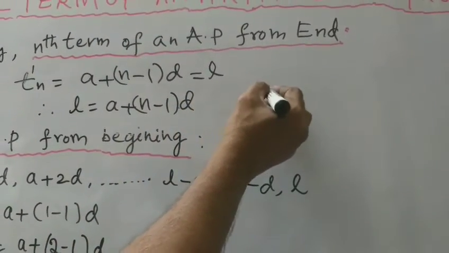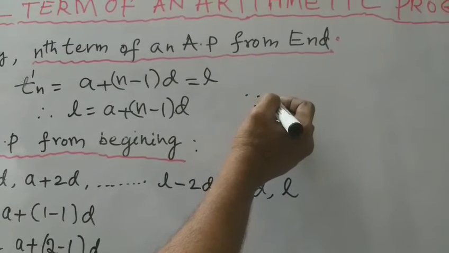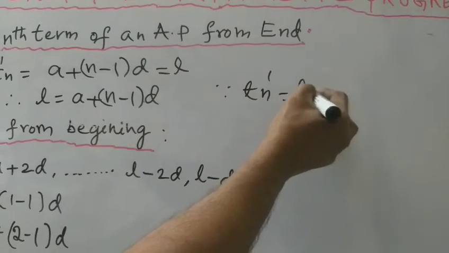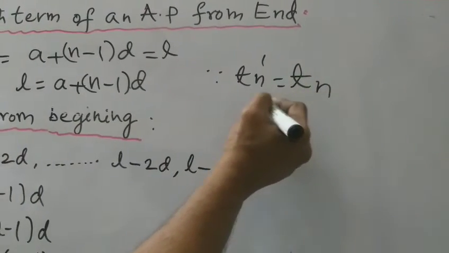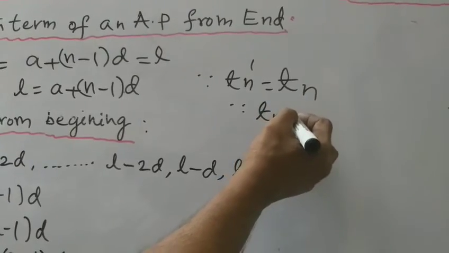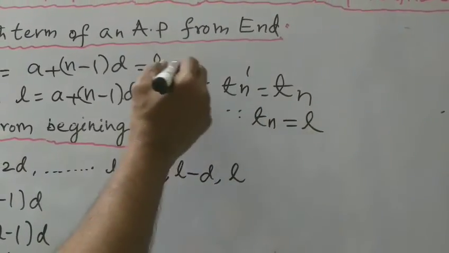Why? Because Tn dash is equal to Tn, and similarly the nth term is also equal to L here.